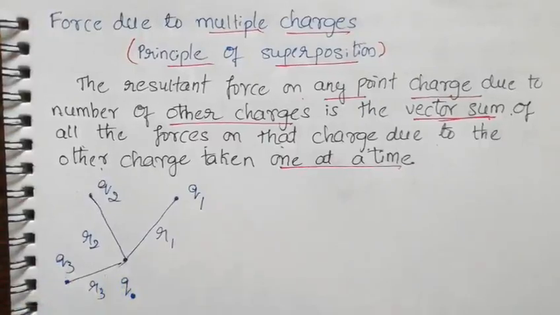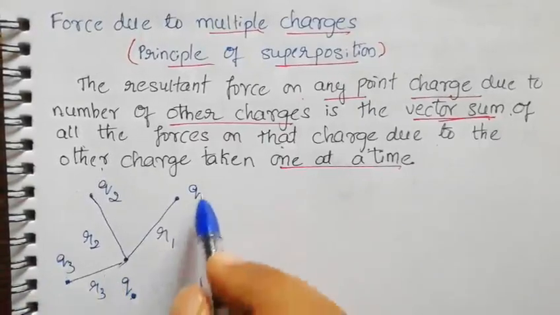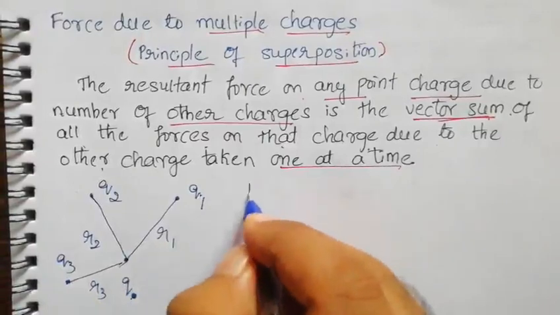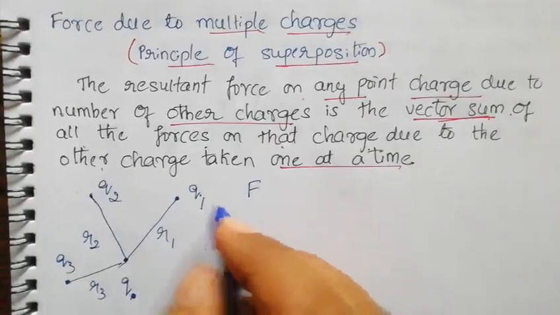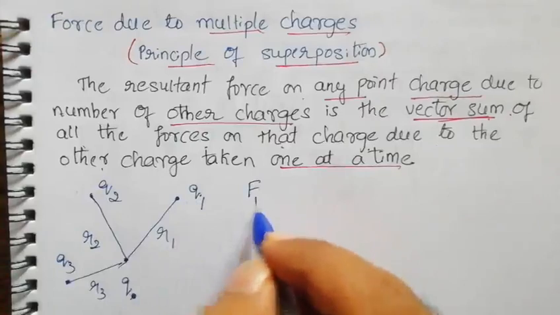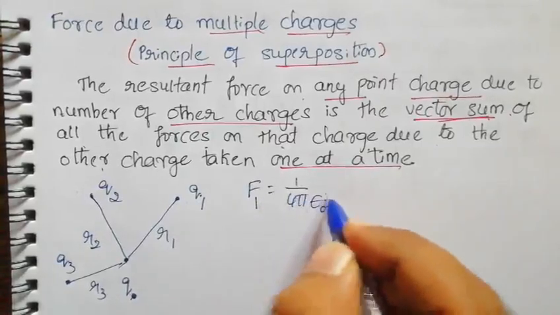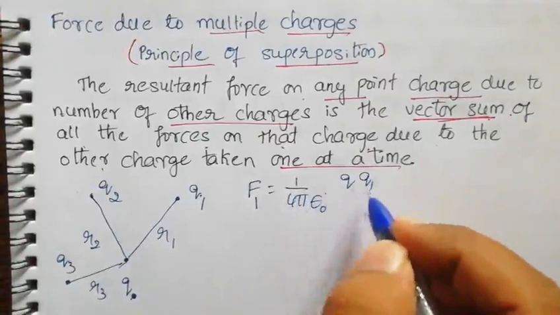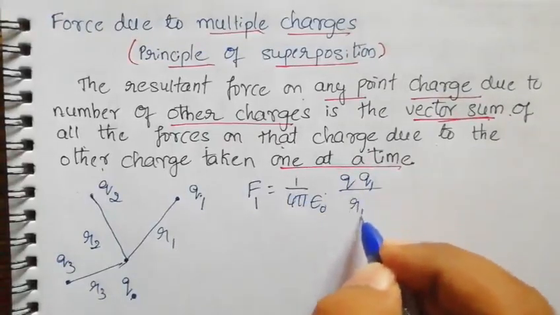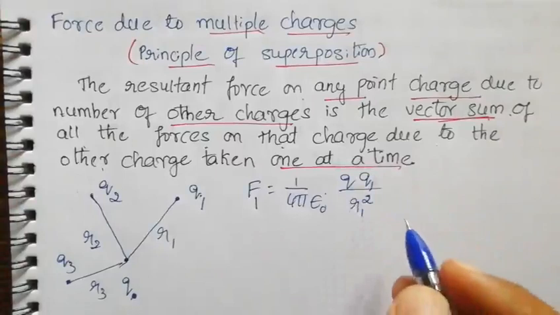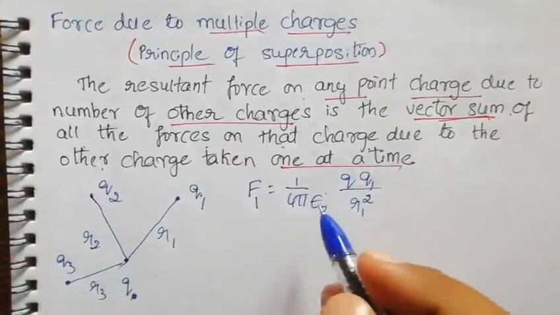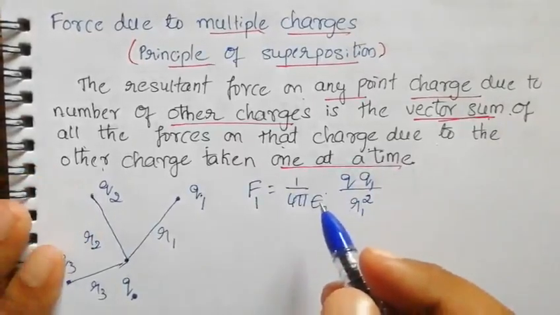Now the force between Q and Q1, let me call it F1, is 1 by 4 pi epsilon naught, Q Q1 by R1 square. Here, in what medium are we working?